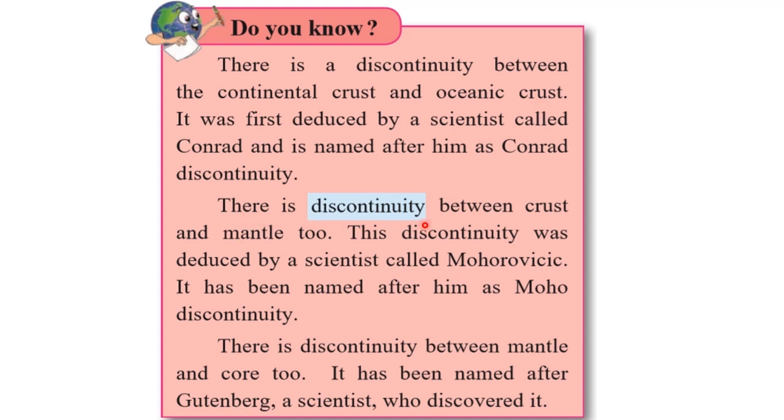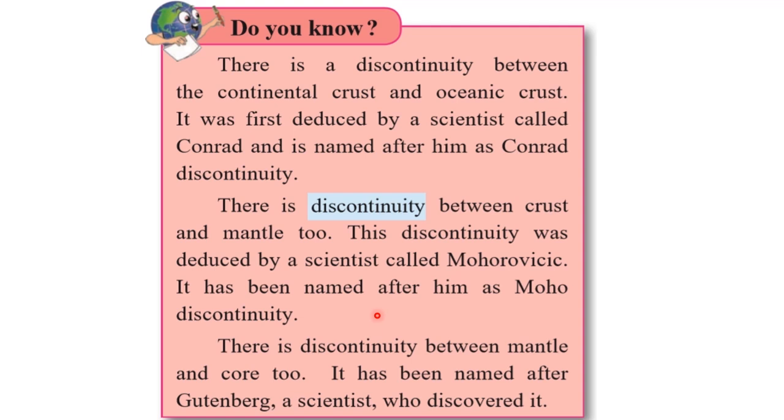Now next, there is a discontinuity between crust and mantle too. As we saw here that there is discontinuity between continental and oceanic crust, then there is discontinuity between crust and mantle too. And this discontinuity is deduced by the scientist called Mohorovicic. It has been named after him as Moho discontinuity. So remember, Conrad discontinuity is about discontinuity between continental and oceanic crust, and Moho discontinuity is about discontinuity between crust and mantle.